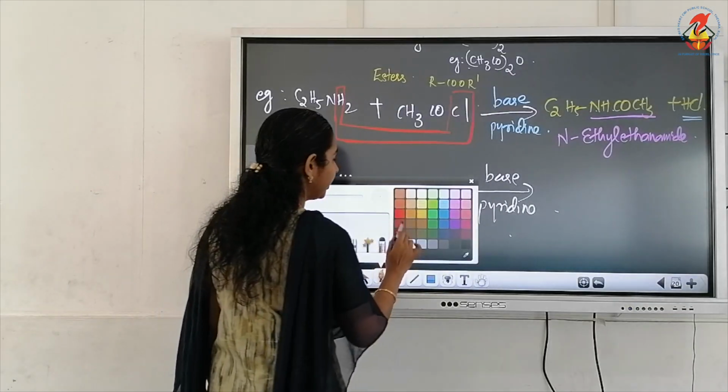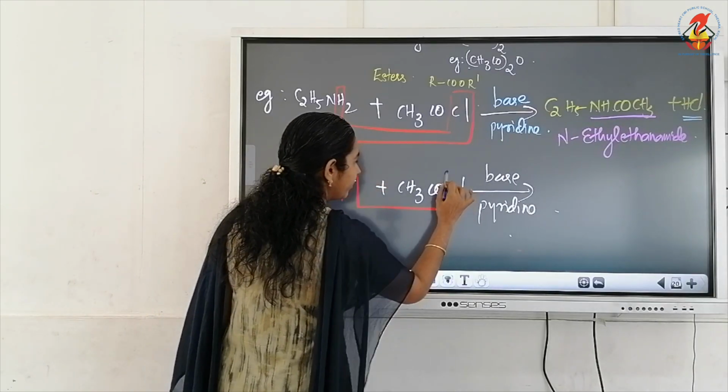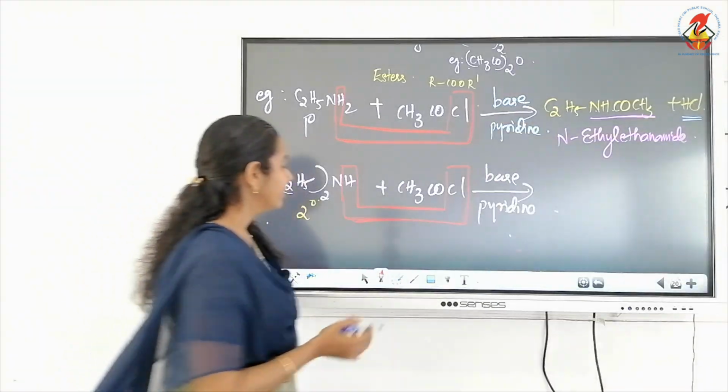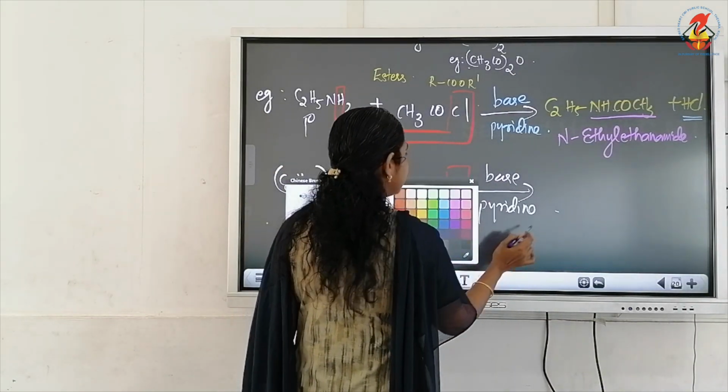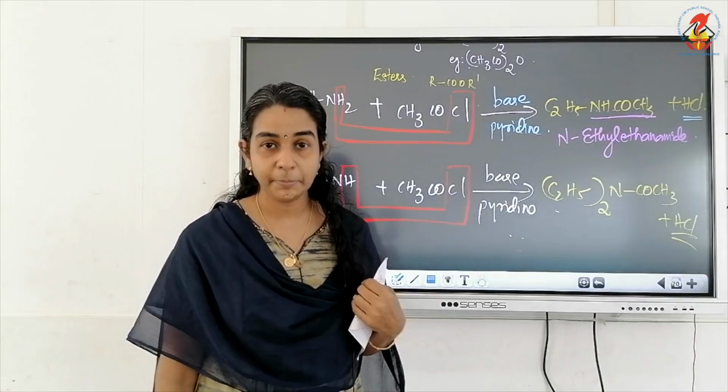So here also what happens? There will be elimination of HCl, H from nitrogen and Cl from acid chloride. So what we are getting as the product is (C2H5)2NH will become (C2H5)2N, here balance COCH3, plus HCl. So in order to neutralize this byproduct HCl, we are using a base like pyridine.